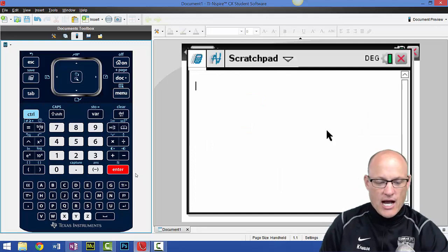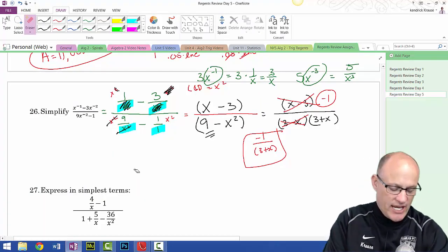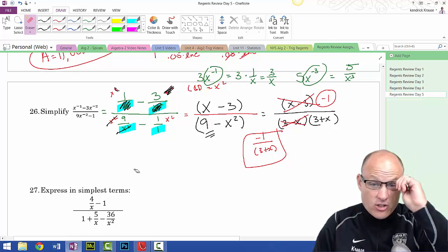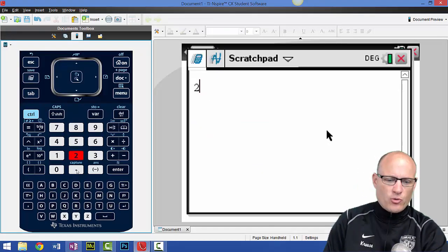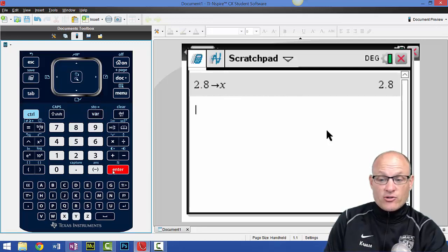All right, so I'm going to take any number and store it in x. Please, when you do this, don't take some normal number, because if you tried 3, everything would crash. So let's take 2.8. It doesn't matter what you pick, unless it's multiple choice and they tell you these are the answers, then you got to try those answers. So we're going to take 2.8 and store it into x.